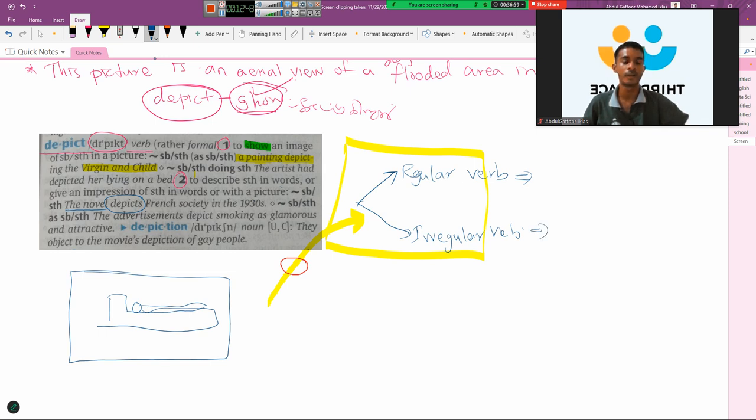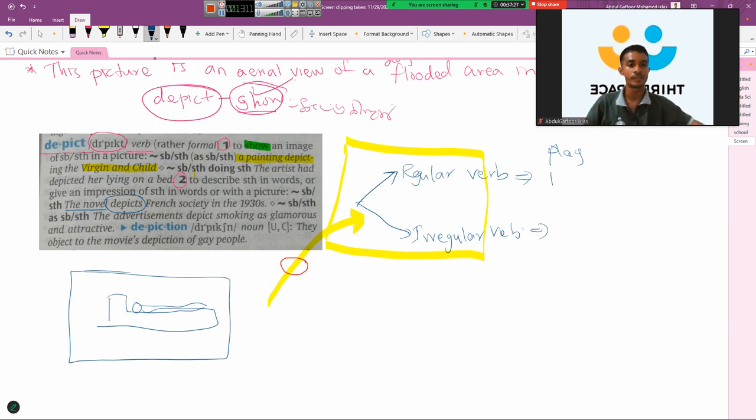But in an irregular verb, the form of the past tense and past participle will be different from the usual case, right? For example, play. We have studied that a verb may have 5 forms. The first one is the plural form or root form, we can say. The second form is the past tense, past participle, present participle, and singular form, right? So it has 5 forms.